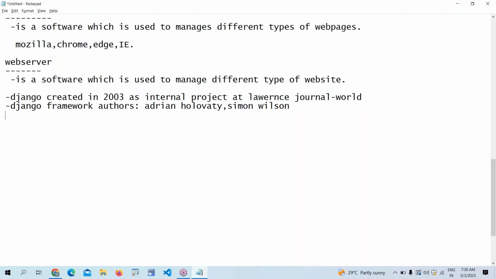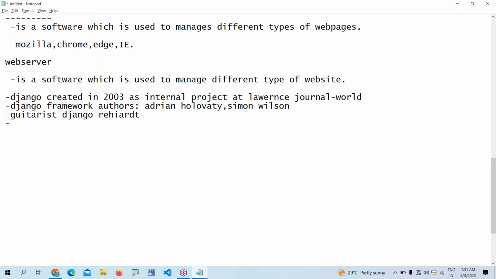So why did they give the name Django? In memory of a famous guitarist named Django Reinhardt. They were fans of this person, so in memory of the guitarist Django Reinhardt they gave the name. They kept the famous guitarist's name as the Django name.